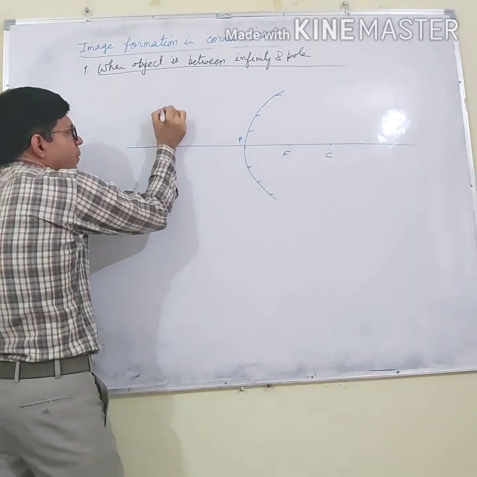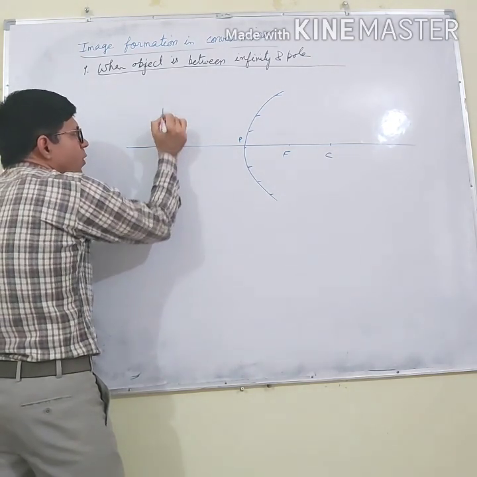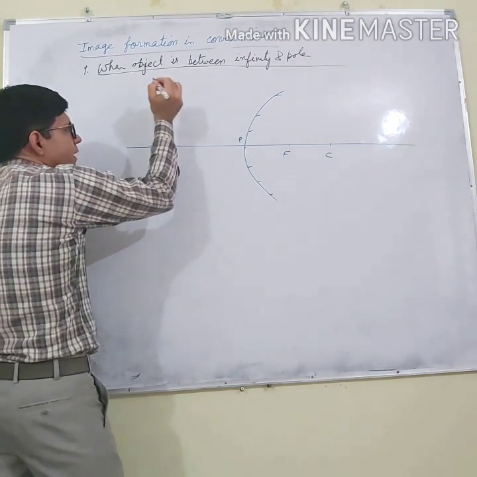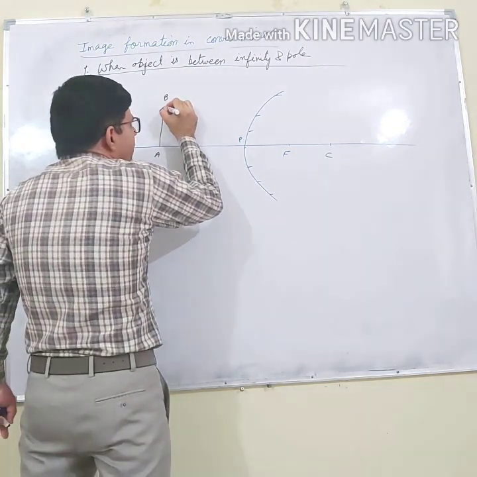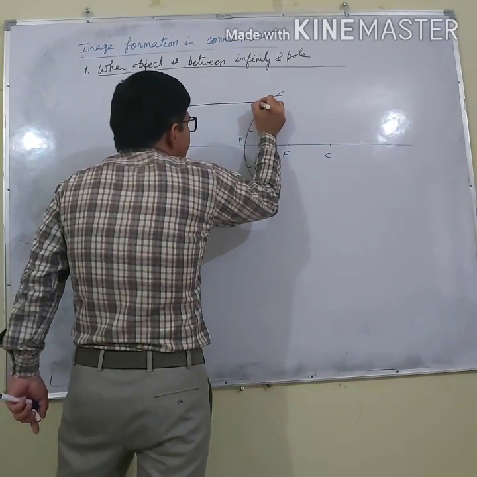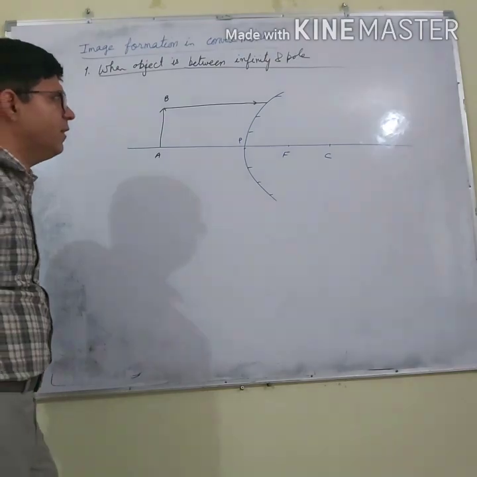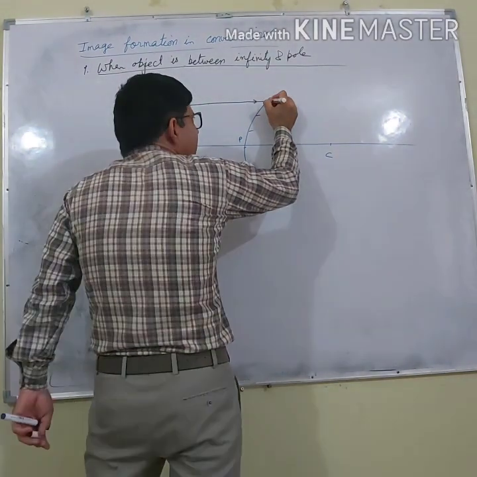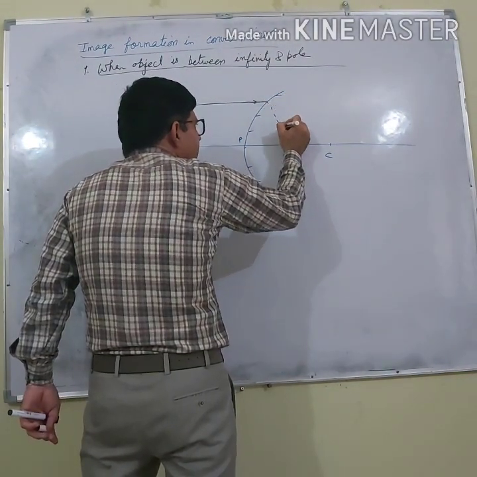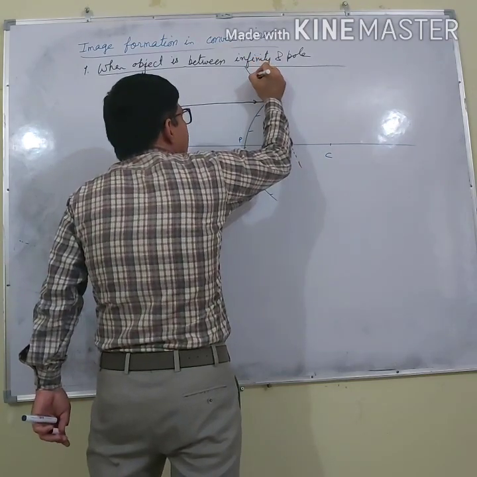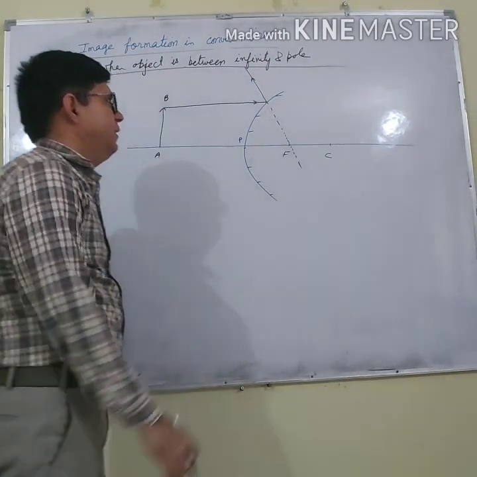So let's keep the object here. This is the object. Let us say AB is the object. One ray from AB is parallel to the principal axis. What will happen? This ray appears to pass through the focus, but in actual practice, it gets diverged.